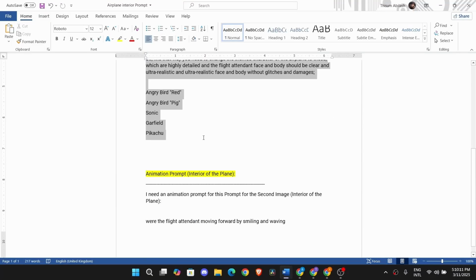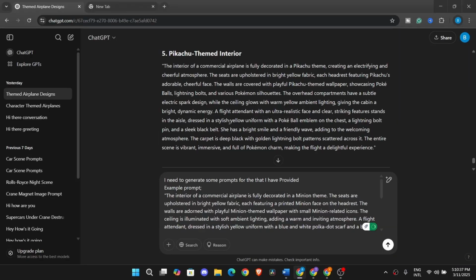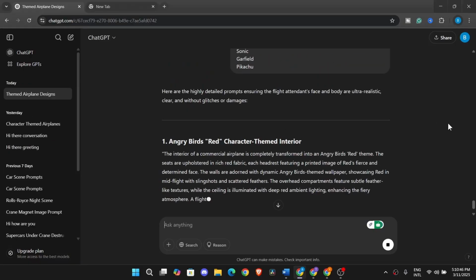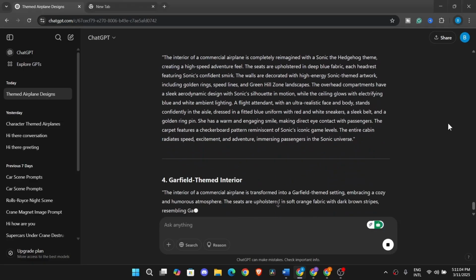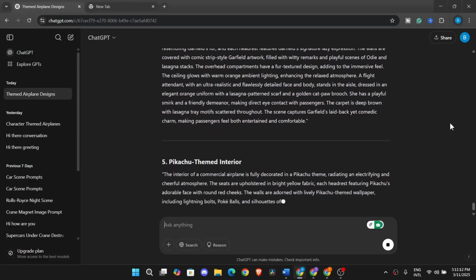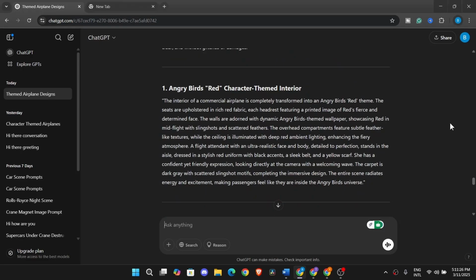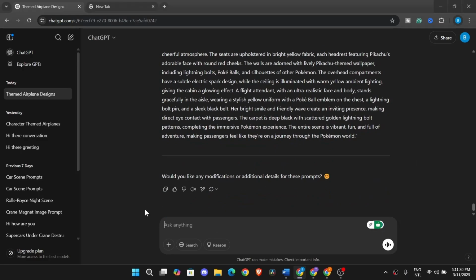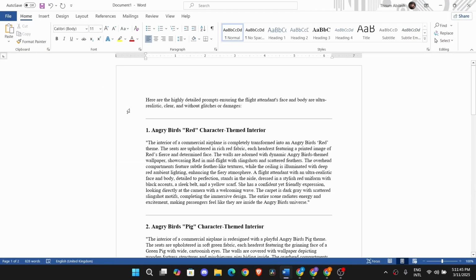After you get this, copy this image prompt which says, for the interior of the plane, like this, and paste it to ChatGPT like this, and generate your prompts to generate the interior look of your plane. You can change the prompt according to your need. This prompt describes the interior look of your plane according to the cartoon character that you have used. After the prompts have been generated like this, I will paste them into a separate Word file like this, which makes the image generating process easier.